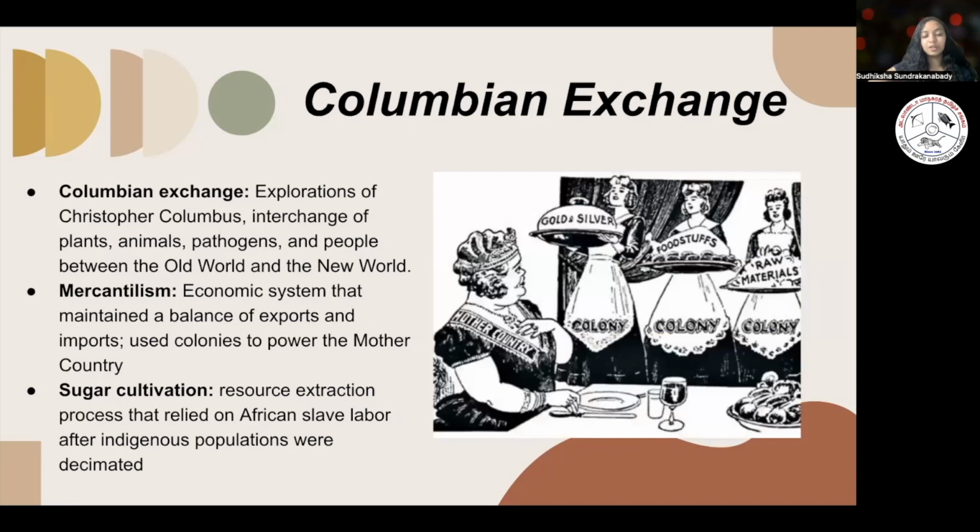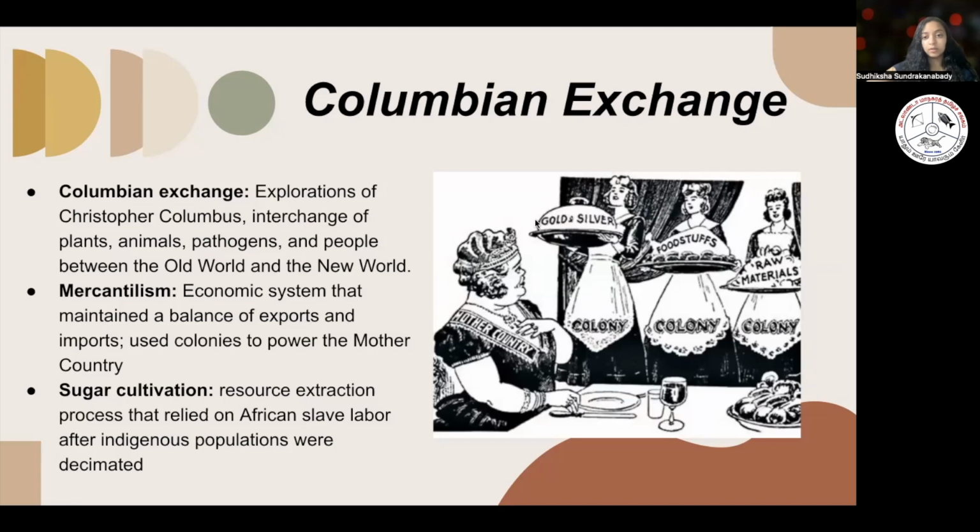So the Columbian Exchange, we talked about this a little bit in the previous slides, but it was an exploration of Christopher Columbus. He was the one who started this, and it was an interchange of plants, animals, pathogens, and people between the Old World and the New World. So mercantilism is what came to be after this. Mercantilism was an economic system that maintained the balance of exports and imports. It basically used the colonies to power the mother country. And what they mean by colonies is basically the Europeans wanted to colonize the New World by exploiting their resources.